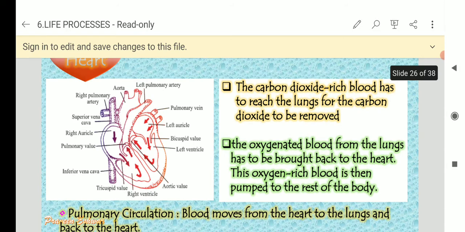Okay, in the heart what happens? The carbon dioxide rich blood has to reach the lungs for the carbon dioxide to be removed.